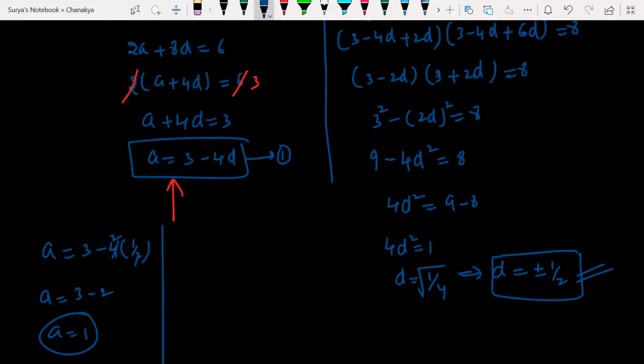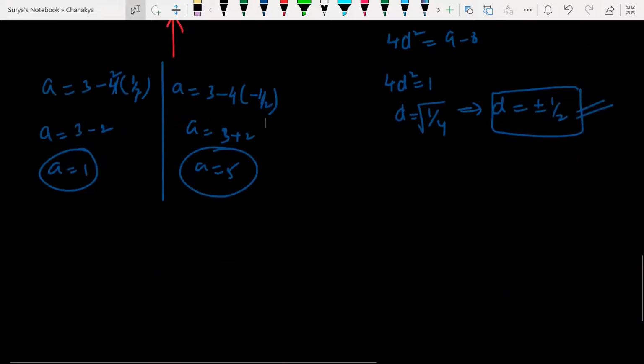If I use the d value as negative, -1/2, then a = 3 + 4/2, so the a value is 5. All right, a value 5 and a value 1. Is it clear with everyone? Yes or no?